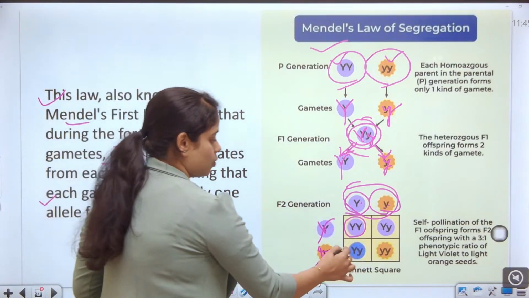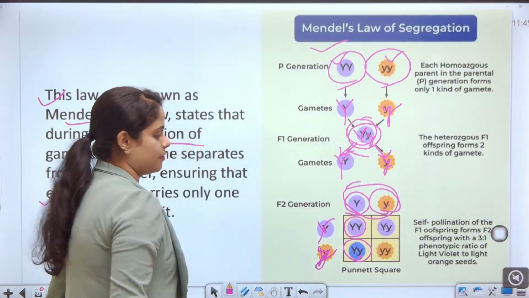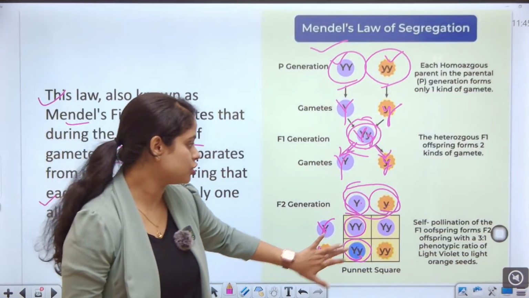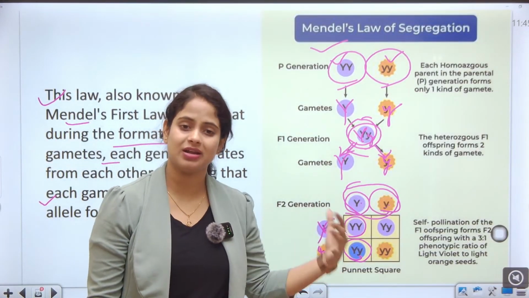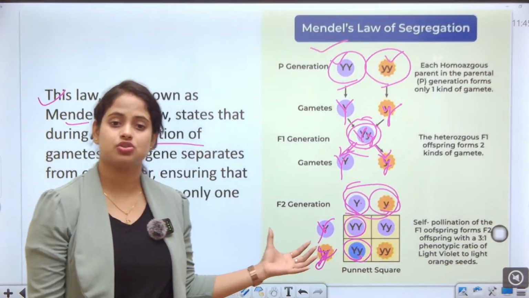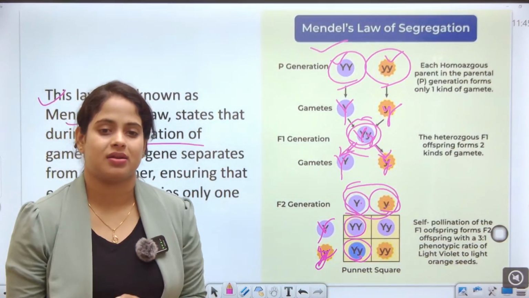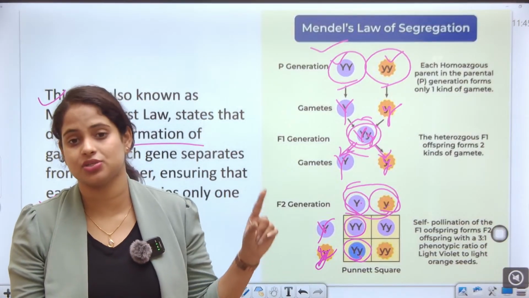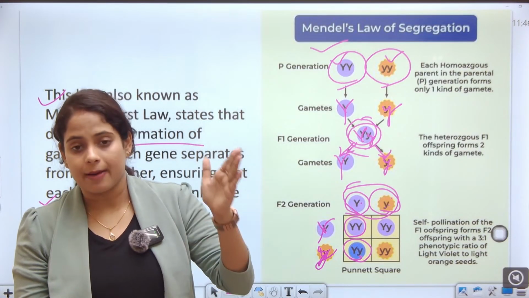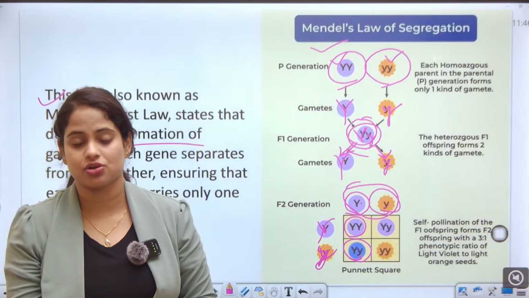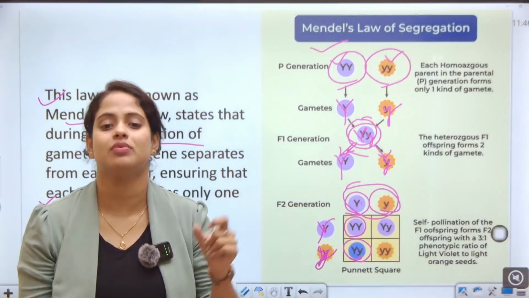And when it is double Y, one capital and one small, the yellow is showing a different color. Here the ratio is the 3:1 ratio, 3:1 ratio in law of segregation. After independent assortment, what comes is 3:1:1:3.